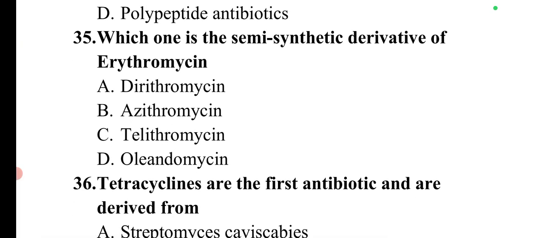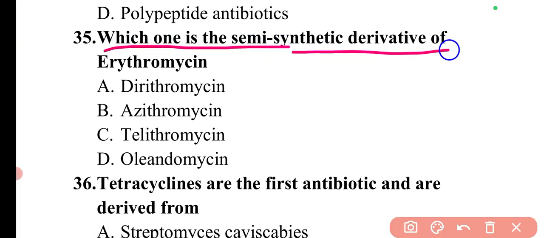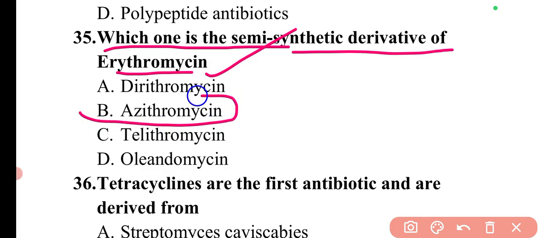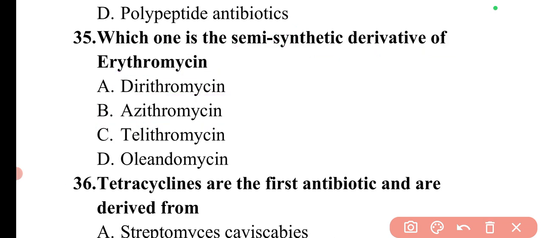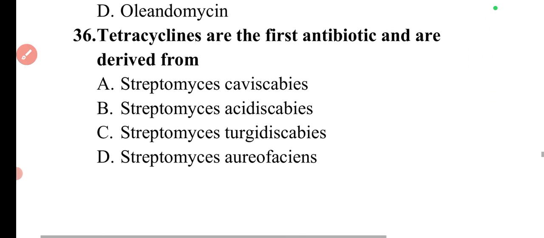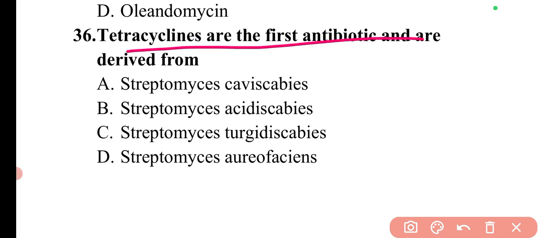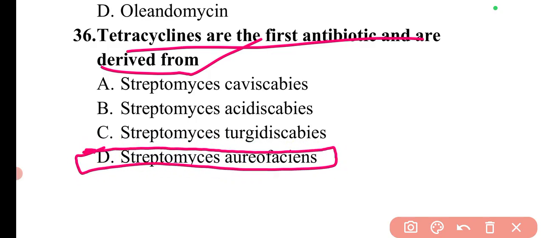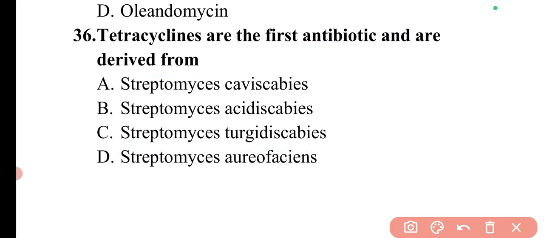Next question is which one is the semi-synthetic derivative of erythromycin? So semi-synthetic derivative of erythromycin is azithromycin. So here option B will be the correct answer. These are the macrolide antibiotics. Next question is tetracyclines are the first antibiotic and are derived from. So tetracycline antibiotics are derived from Streptomyces aureofaciens. So here option D will be the correct answer.